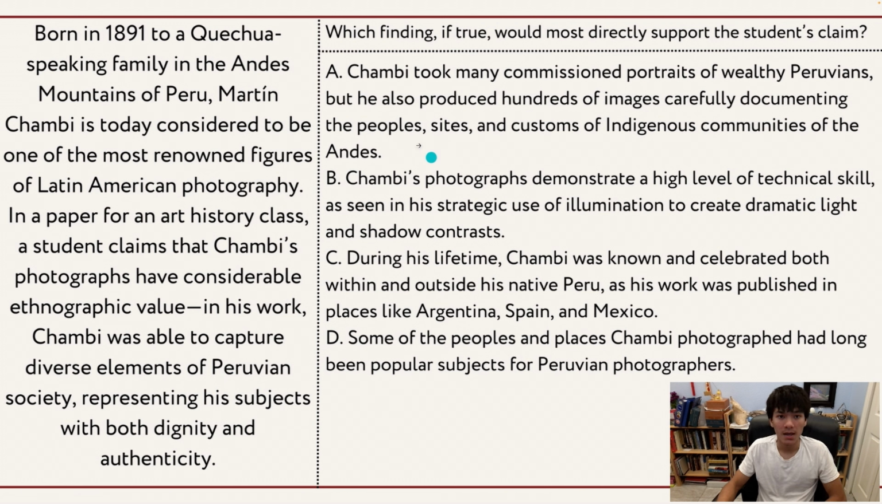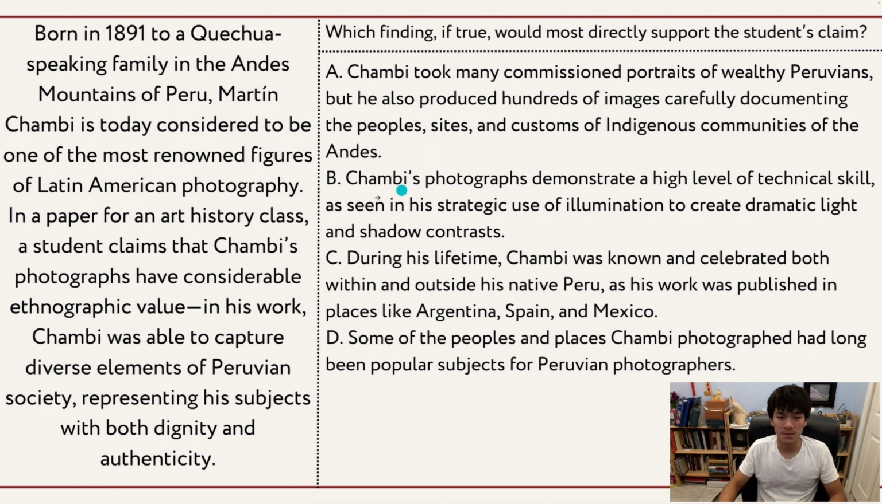Let's look at A. A says, Chambi took many commissioned portraits of wealthy Peruvians, but he also produced hundreds of images carefully documenting the peoples, sites, and customs of indigenous communities of the Andes. Now, this question seems like a very good option because it does talk about wealthy Peruvians, which is not as related to the Peruvian society, but it adds on the peoples, sites, and customs of indigenous communities of the Andes, which is the Peruvian society. So, it does capture ethnographic value in terms of the customs and, of course, the people as a whole. So this question is a very good option.